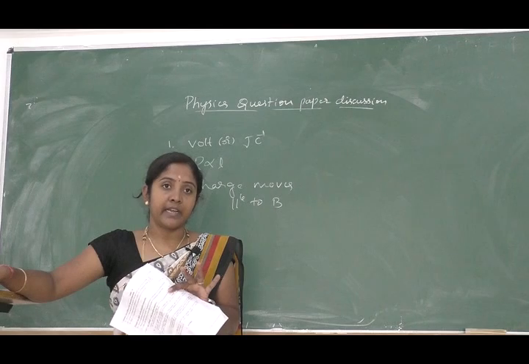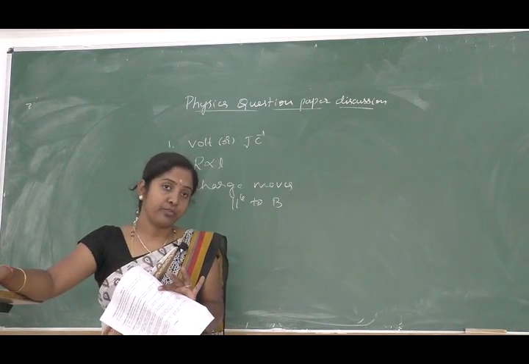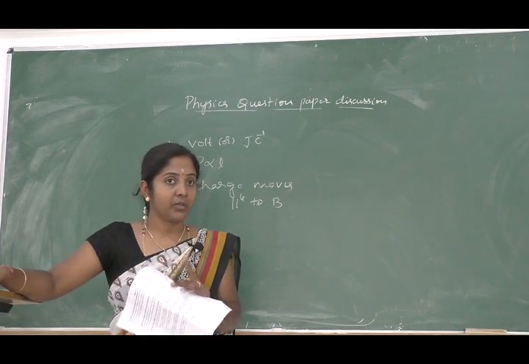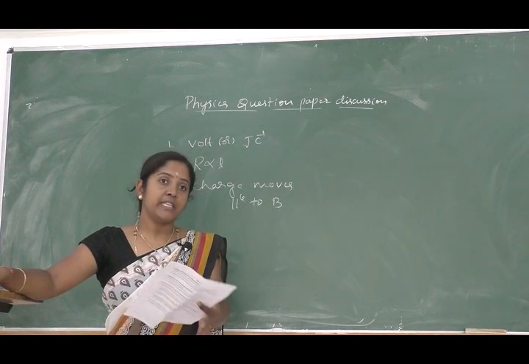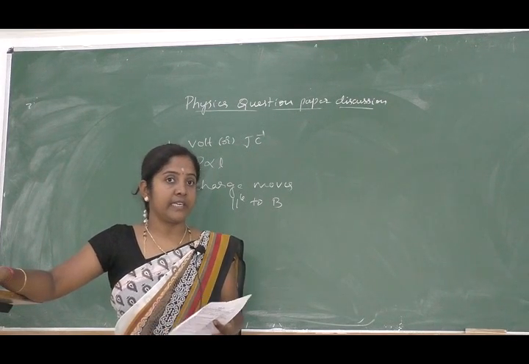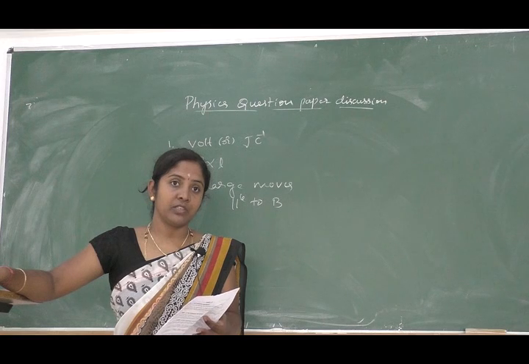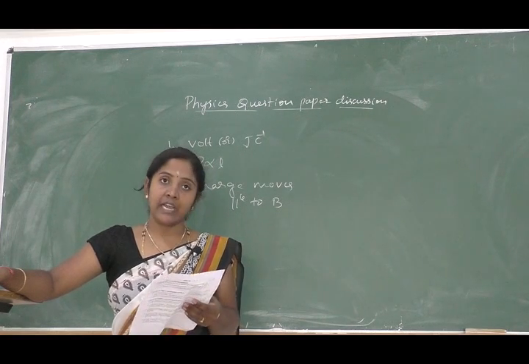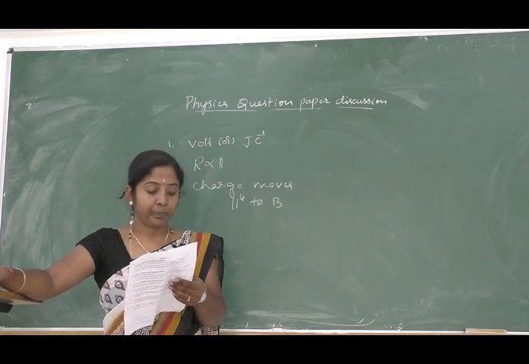Next one, mention one type of electron emissions. We know that, as standard, there are four types of electron emissions. Mentioning any one of these 4 types is enough: either thermionic emission or photoelectric emission or secondary emission, or field emission.